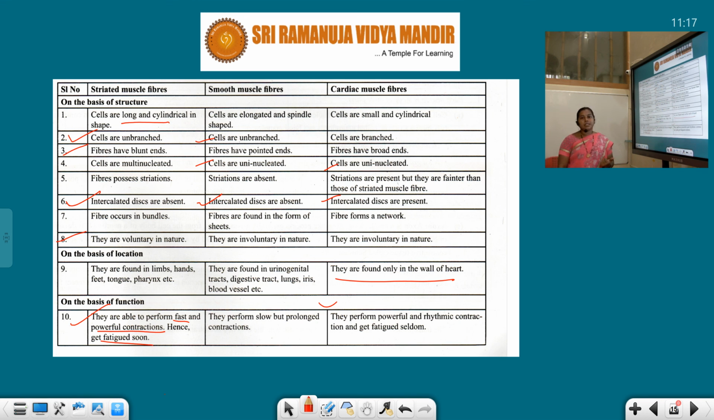Okay, so with this I can complete this muscle tissue. In the next class I'll explain about the nervous tissue.